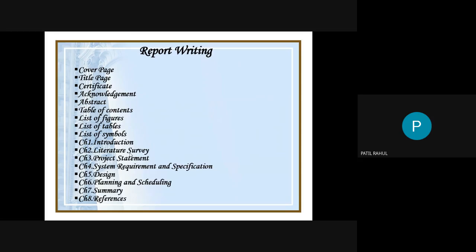Okay, I will share with you the template of your project report. Actually, Matego sir already sent me the format of your project report. So I made a template of this format, and I will share it with whoever needs it, and you can use this template to prepare your project report. Okay, so these are the points regarding report writing: cover page, title page, certificates.